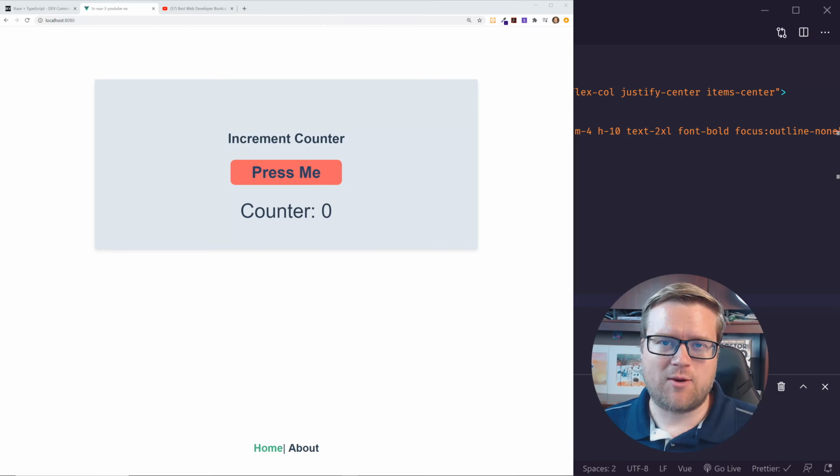Hey developers, so today we got something really cool. We are looking at the latest Vue.js 3 with Vuex 4 with TypeScript. So we're gonna take a look at a really cool way of creating our apps with types. That way our Vuex store is a lot easier to use and we get types.